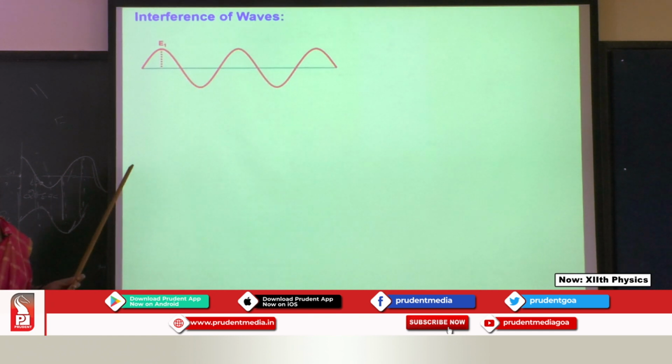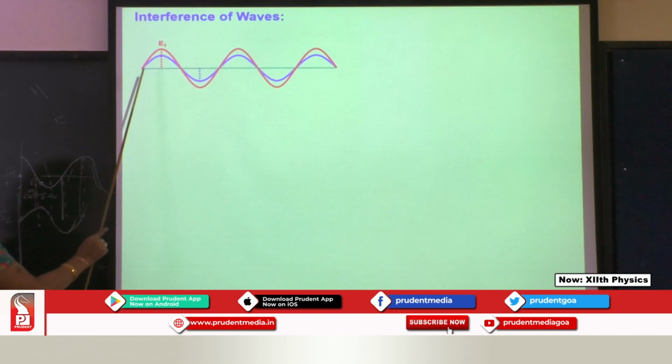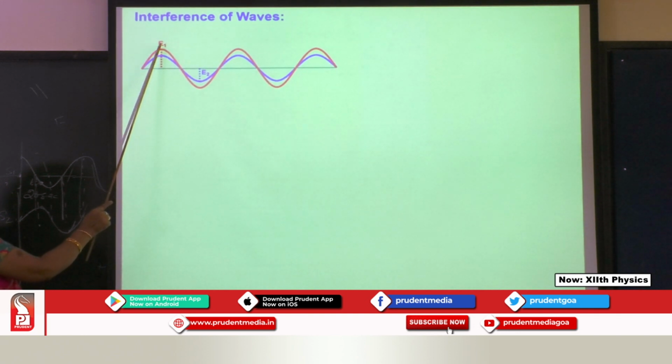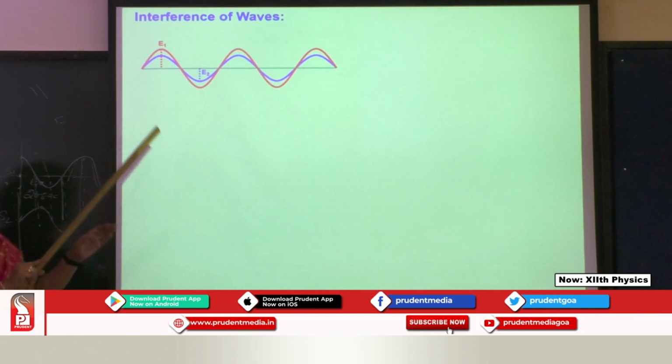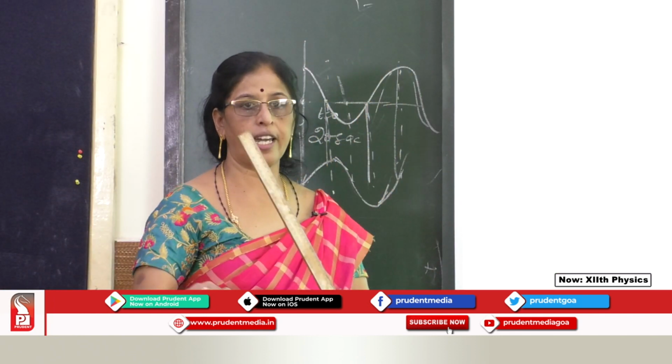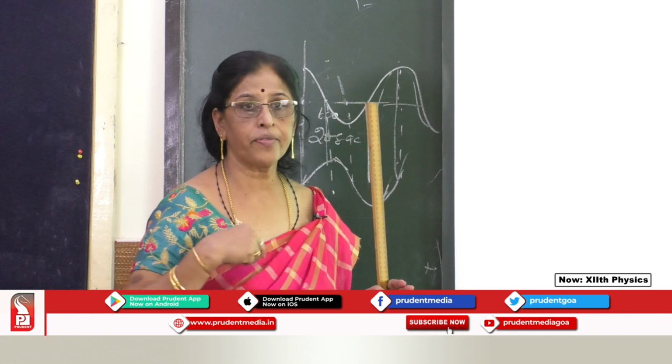Okay. Now the second one. When the crest of one wave and the crest of another wave coincide with each other, crests moving together and troughs moving together, that means they are in the same phase.